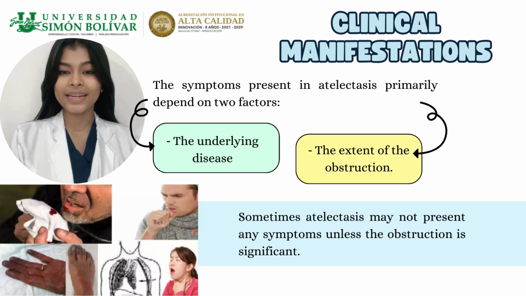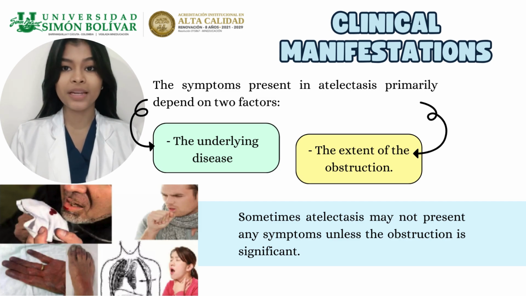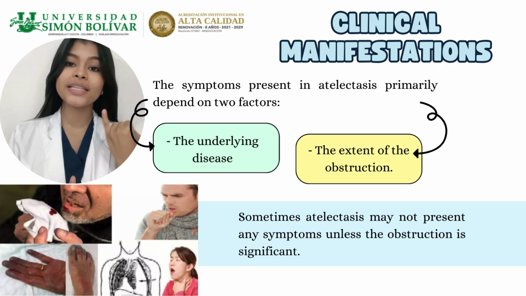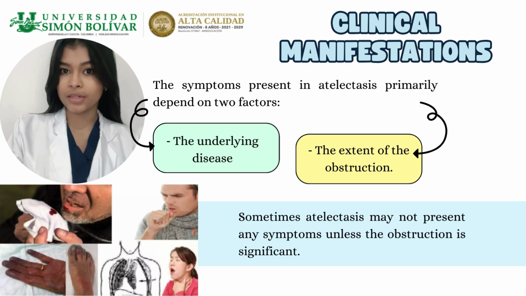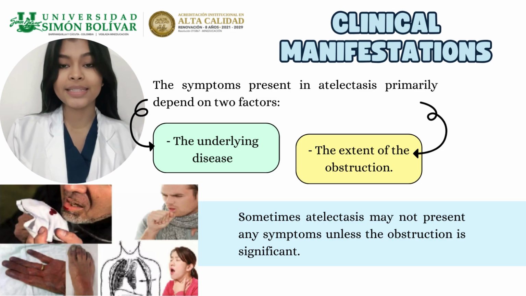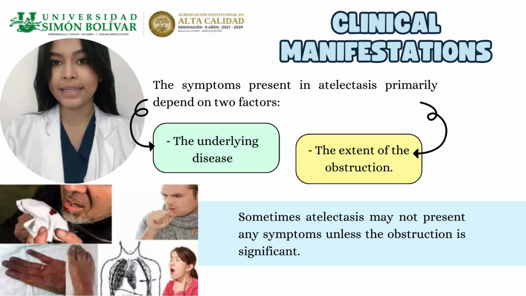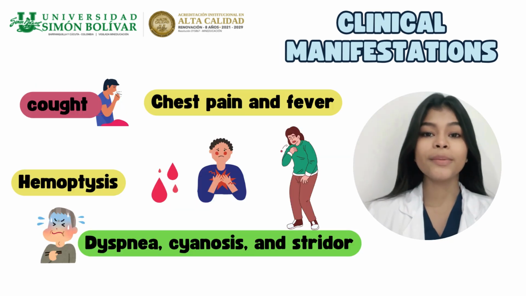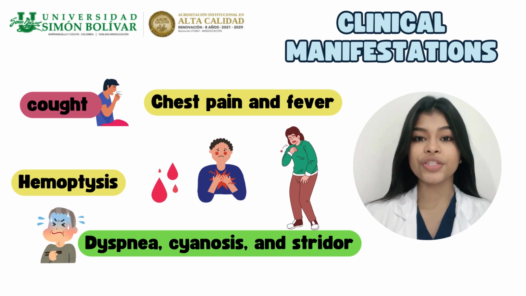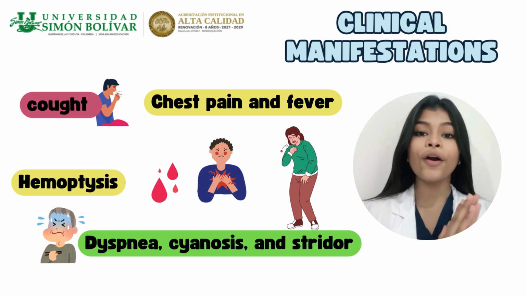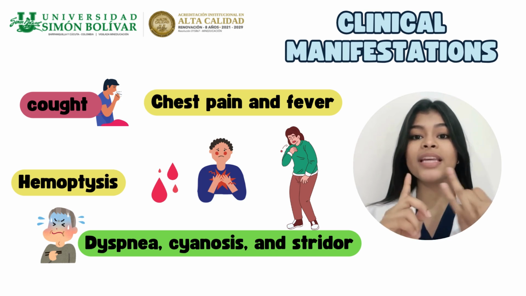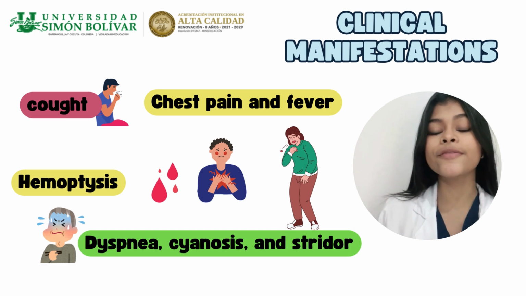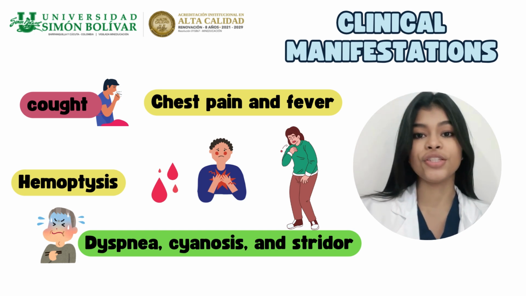The symptoms present in atelectasis primarily depend on two factors. The first is the underlying disease, and the second is the extent of the obstruction. Sometimes atelectasis may not present any symptoms unless the obstruction is significant. The symptomatology we can observe during its progression includes cough, which occurs when the obstruction has developed, with an increase in frequency and intensity as a defense mechanism to try to resolve the blockage.